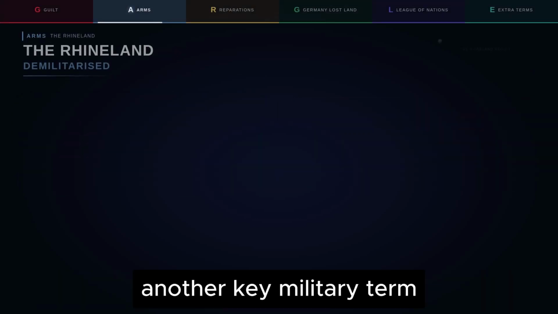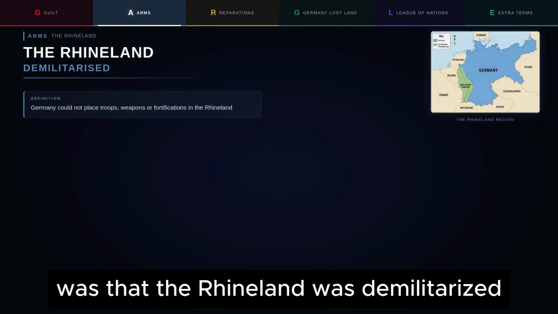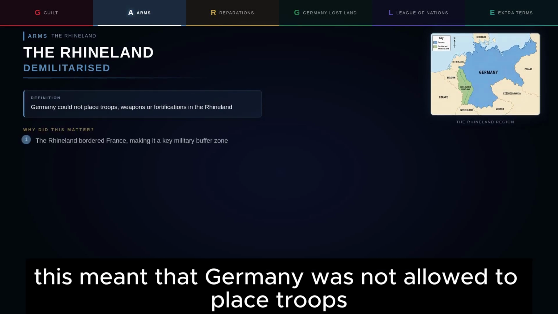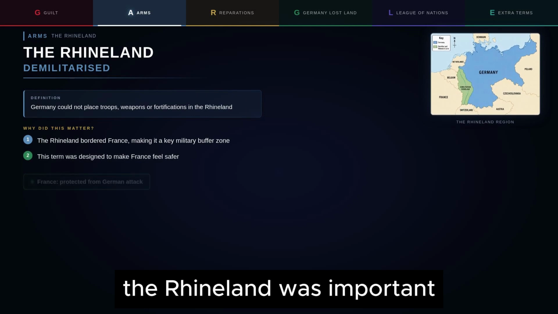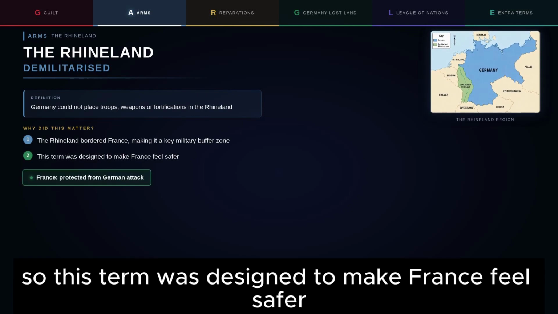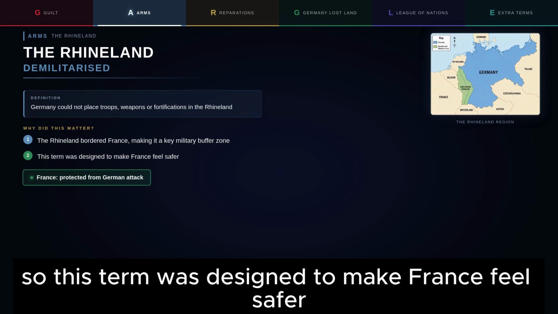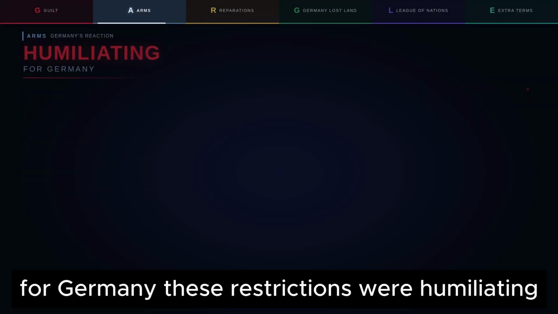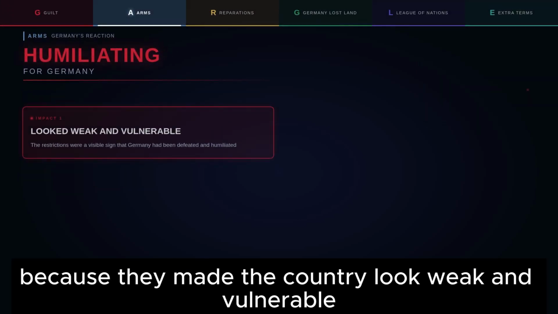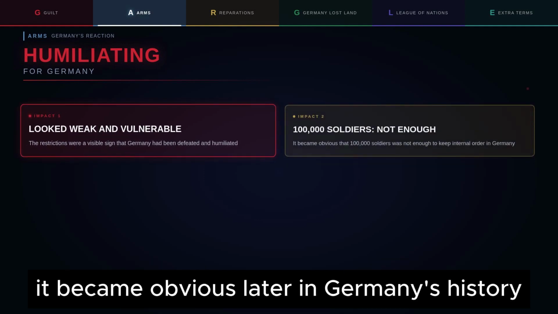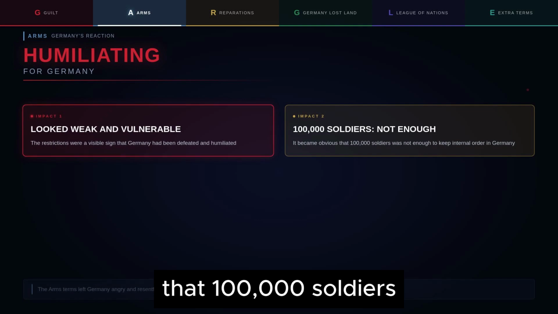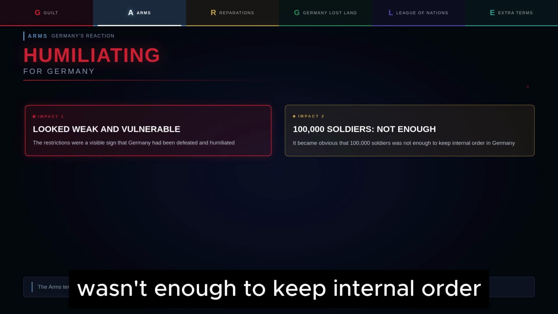Another key military term was that the Rhineland was demilitarised. This meant that Germany was not allowed to place troops, weapons or fortifications there. The Rhineland was important because it was close to France, so this term was designed to make France feel safer. For Germany, these restrictions were humiliating because they made the country look weak and vulnerable. In addition, it became obvious later in Germany's history that 100,000 soldiers wasn't enough to keep internal order.